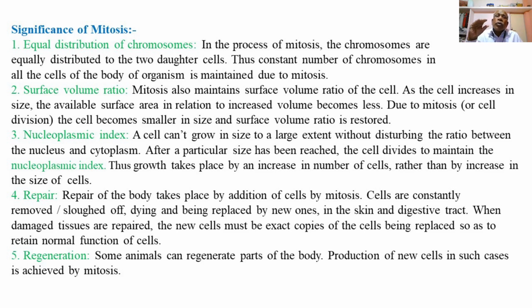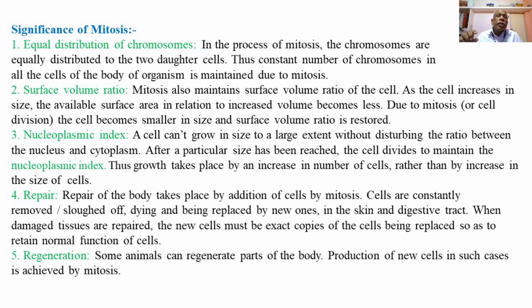So the chromosome complement, the set of chromosomes with a specific number, is introduced into the daughter nucleus of the dividing cells.